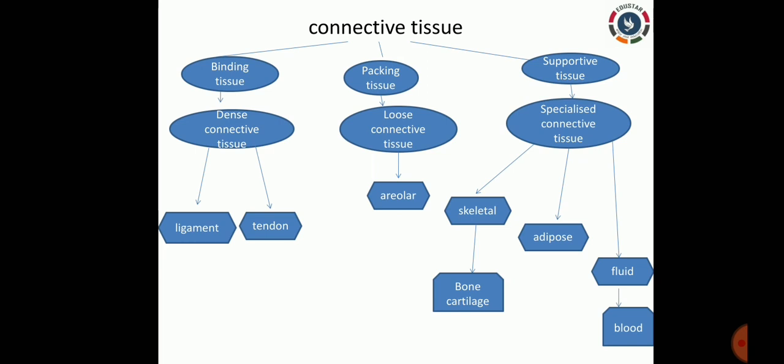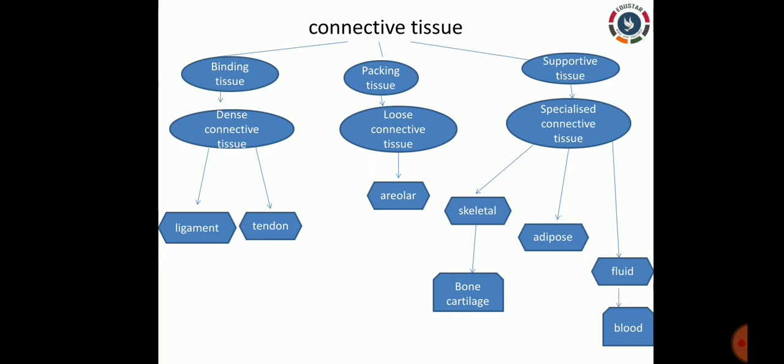Their cells and matrix have elastic fibers. That's why we can make the bones move. The ligaments are yellow in color, and the main work of a ligament is to connect one bone to another bone. Ligaments are elastic and have great strength.